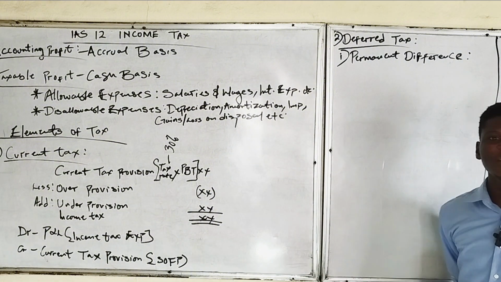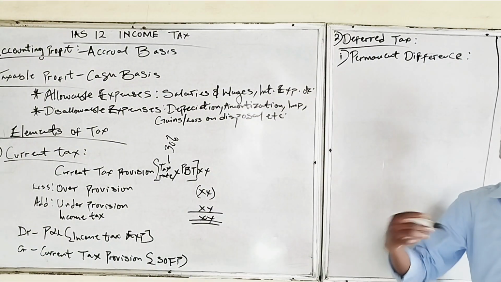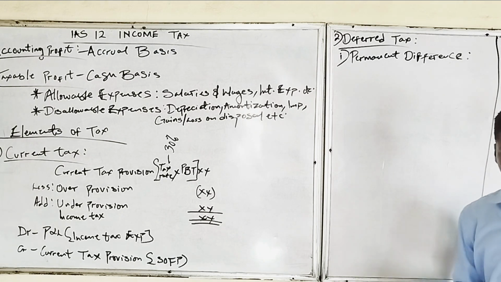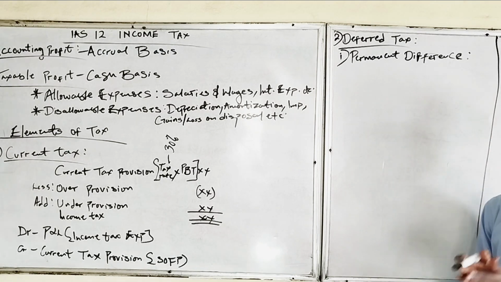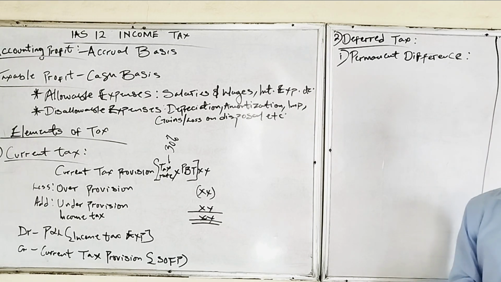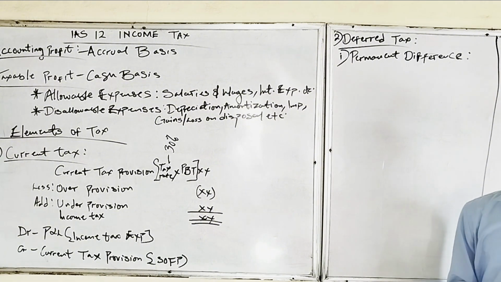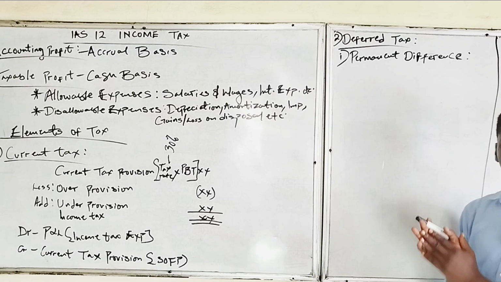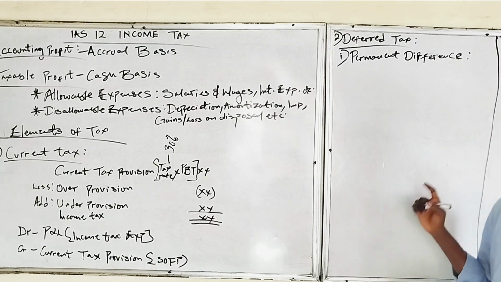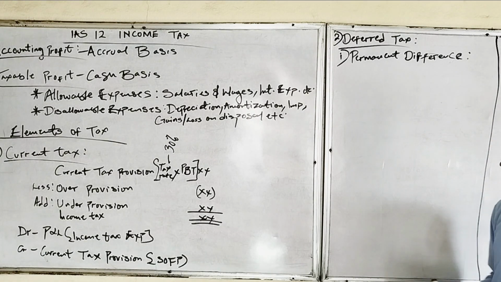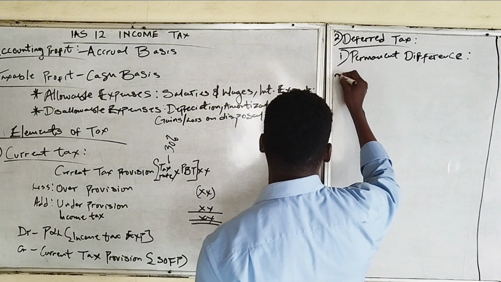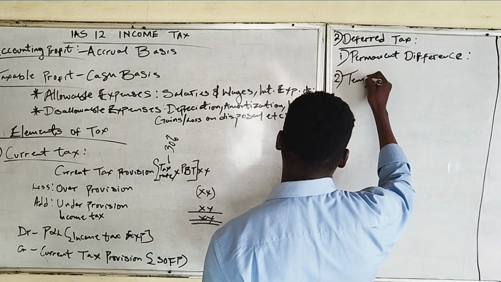So permanent differences are differences that will not result in deferred tax. These are differences which do not lead to deferred tax. They are just differences that occur between the accounting profit and the taxable profit permanently, without resulting in deferred tax. But on the other hand, the second one is temporary difference.